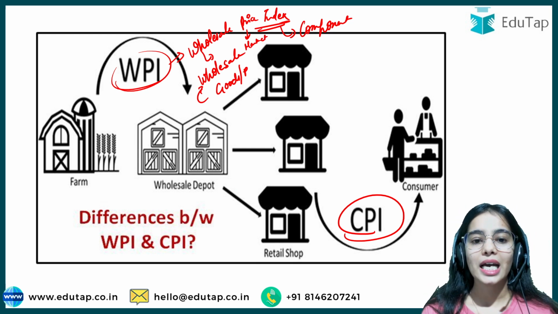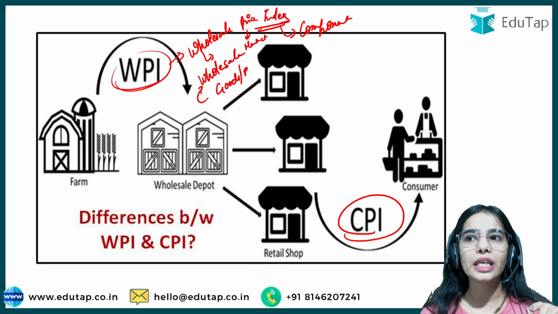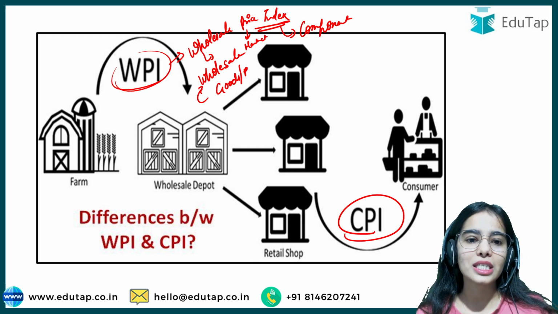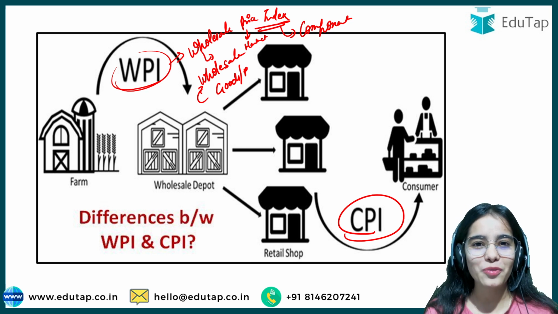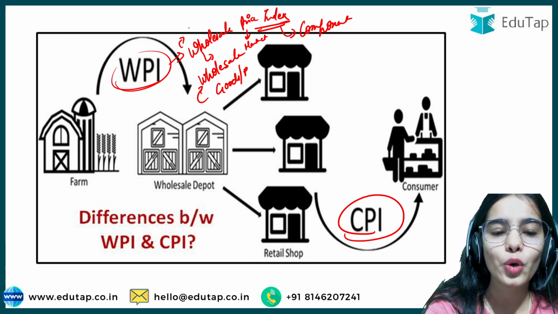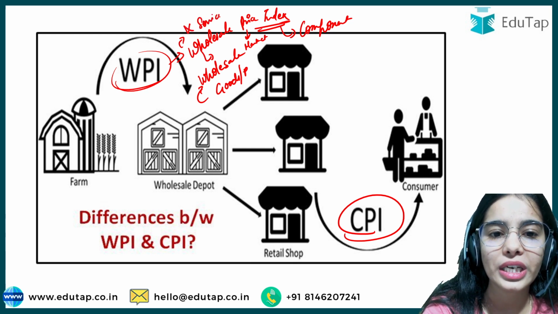Now you tell me, in the wholesale market, can services be sold? Can I sell my teaching services at the wholesale market? No, that won't be correct, right? And that's why in the wholesale index, we do not take services, we only take goods.